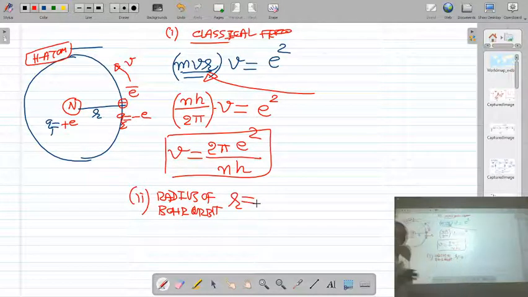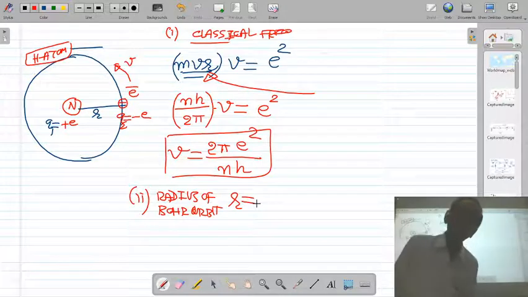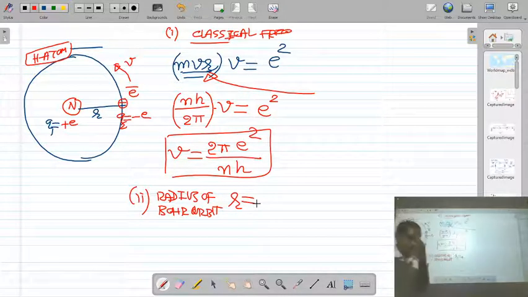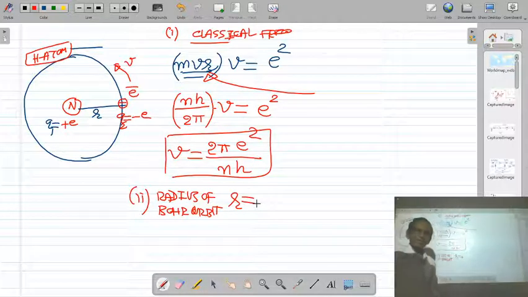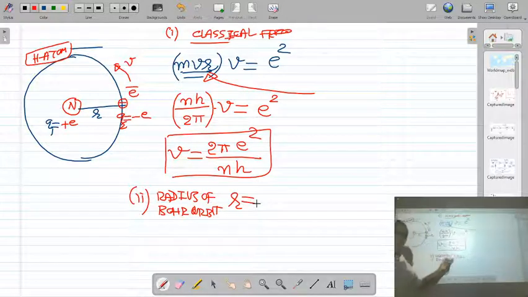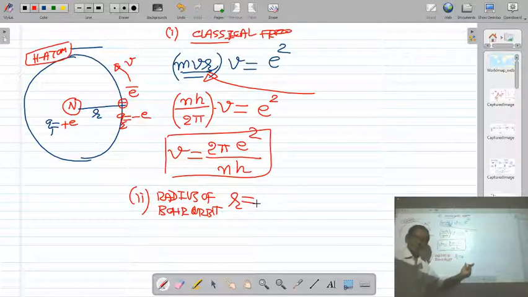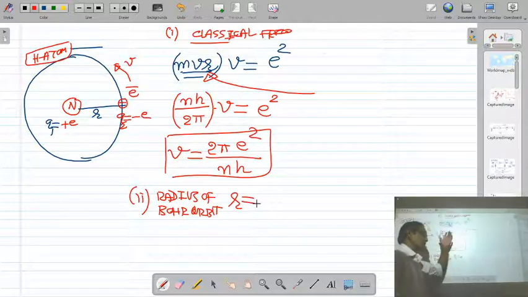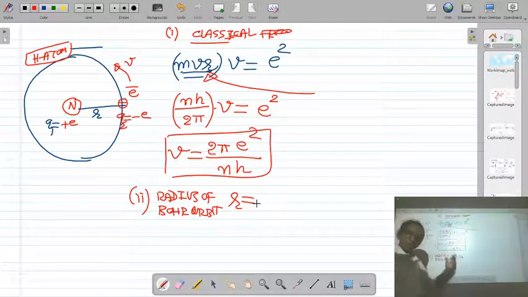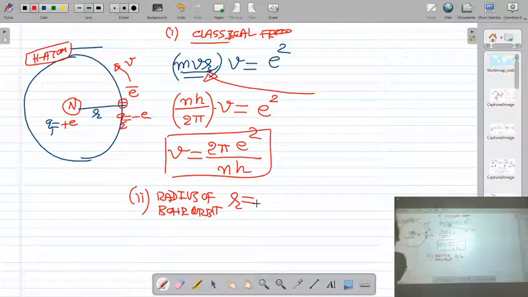When you studied the Bohr model, you derived the equation of the radius of the Bohr orbit, and you also derived the equation of energy of the electron moving in a Bohr orbit.